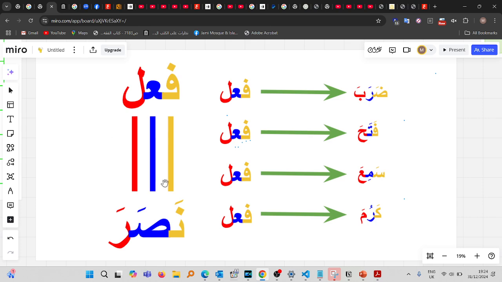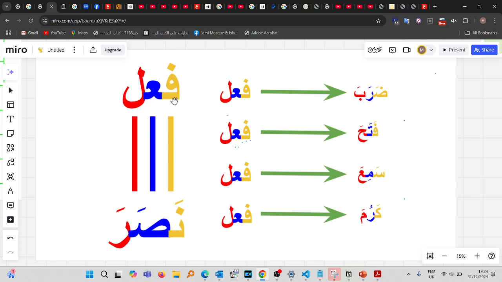Now, when you have the third person singular male past tense form of a thulathi mujarrad, what you do is you put it under the scale of fa, ain, lam. So we have some verbs over here, and all of these verbs have this common factor. They're all, first of all, thulathi mujarrad based verbs, and all of them are in the past tense, and not just the past tense, the third person singular male past tense form, right? So that's what you look at. You look at the third person singular male past tense form, and what you do is put that form under the scale of fa, ain, lam.